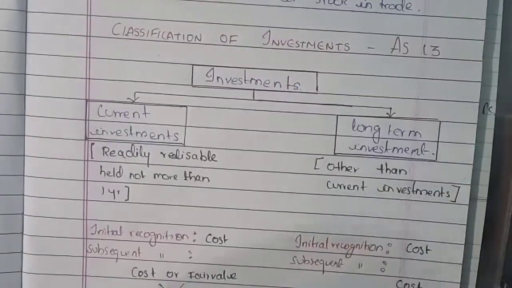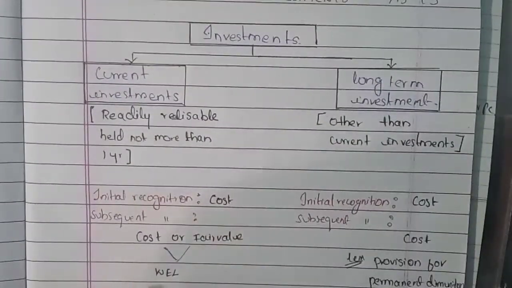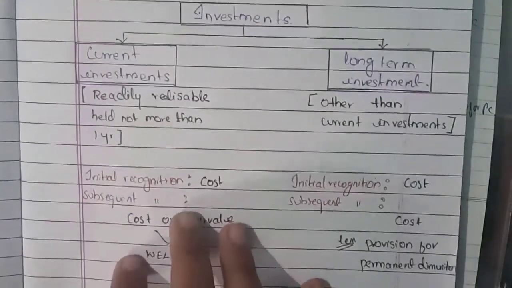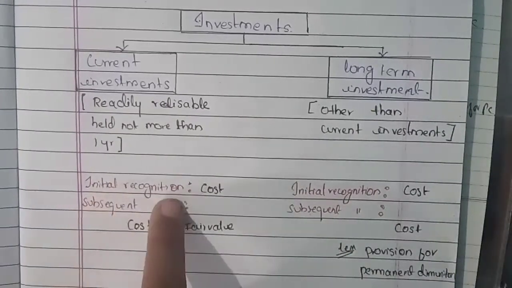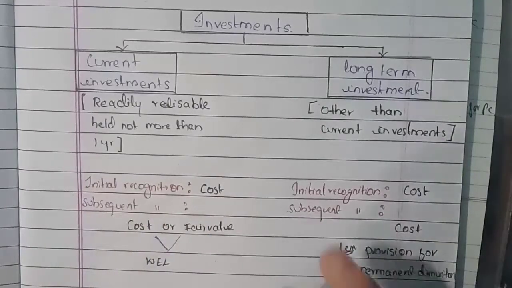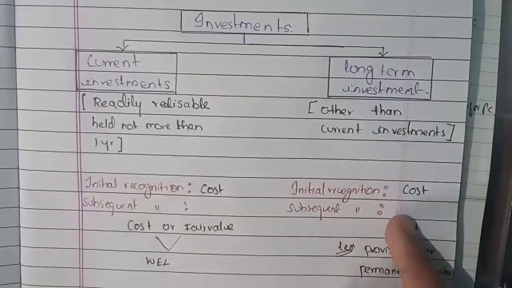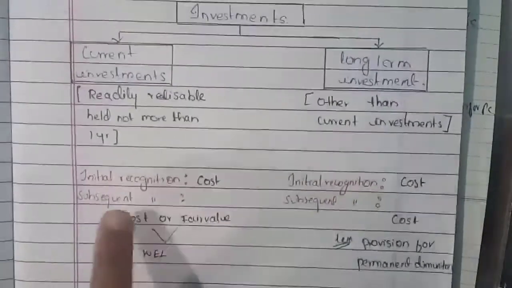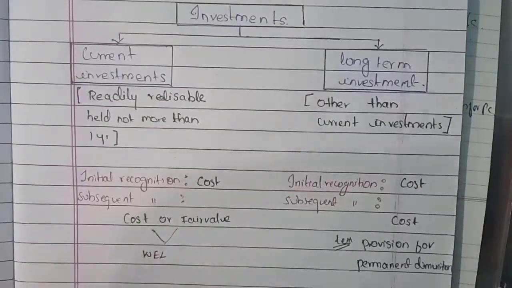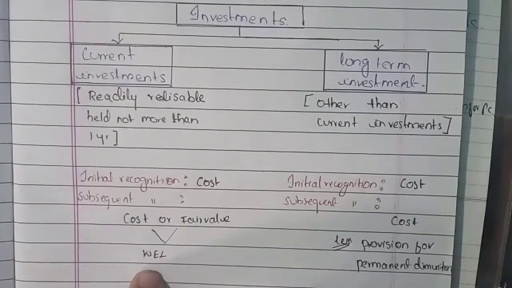Okay, next, initial recognition and subsequent recognition. Whenever you are answering AS questions, that is theoretical questions, you need to write this. Initially, how do you recognize? Initially, let it be a current investment or a long-term investment, you will initially recognize it at cost. Next, after that, for subsequent recognition, how do you recognize it? For current investments, cost or fair value, whichever is less.